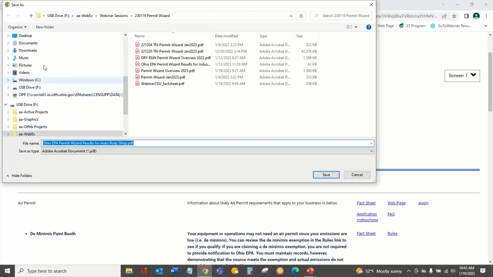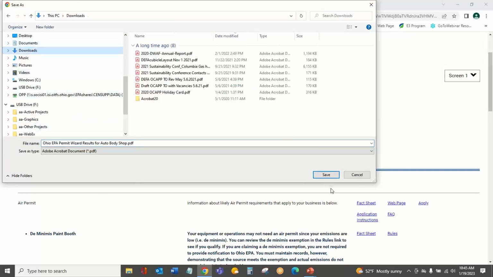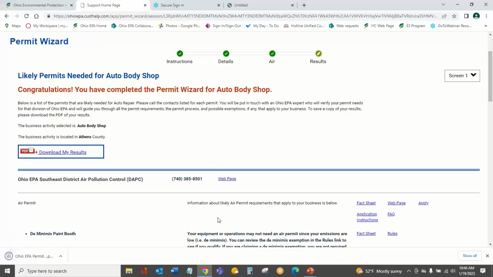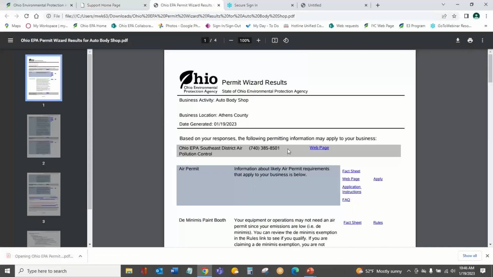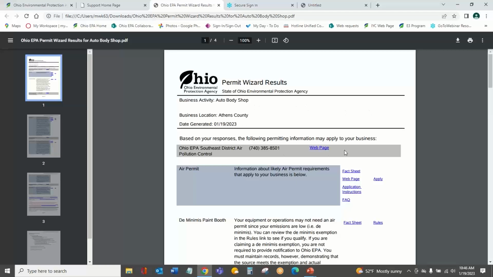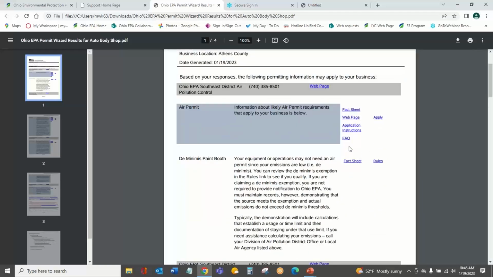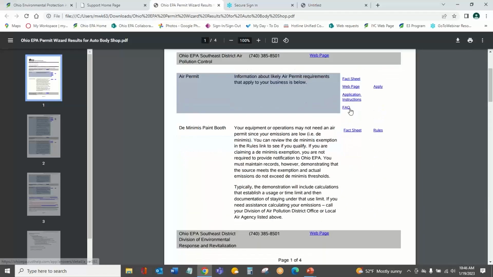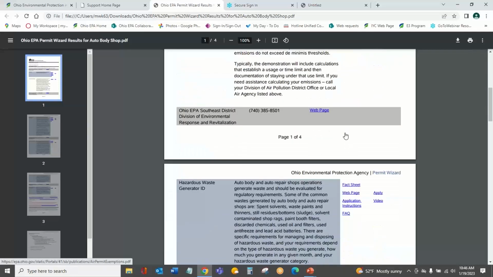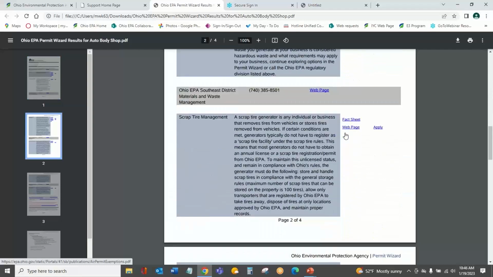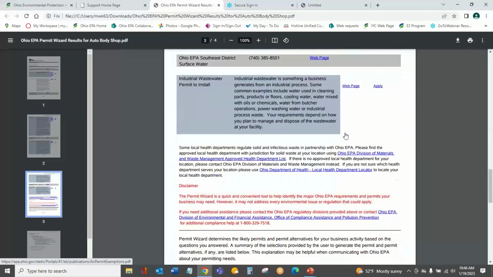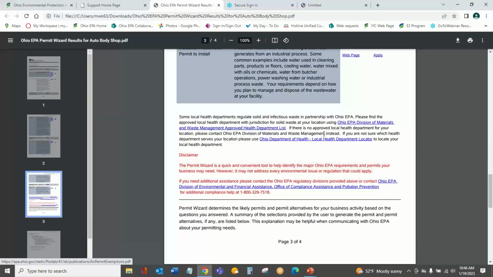So here's the PDF. We're just going to put it in downloads for now. And then if I want to open it, I can. And this is the PDF it generates for you. So you'll see that this PDF here includes all the same information on that final screen that we have there, including links. And these links should work for you in PDF form. The other thing it has when you get to the end, so here it combines all that information that we still had. Now you can save it to your computer.